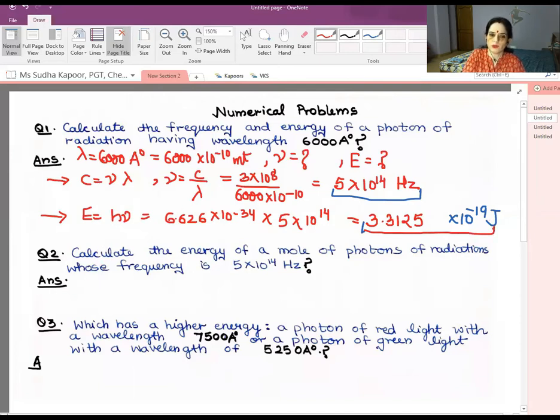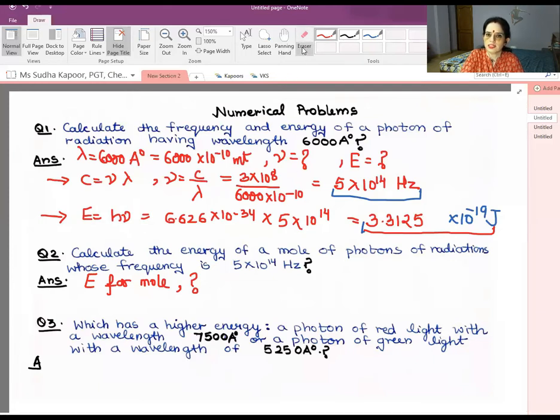Now in question number 2, calculate the energy of a mole of photons of radiation. We have to calculate energy this time for a mole of photons. Remembering the term mole, 1 mole has Avogadro number of particles, and these particles are 6.022 into 10 to the power 23. So E for 1 mole has to be calculated. This is the question mark here.